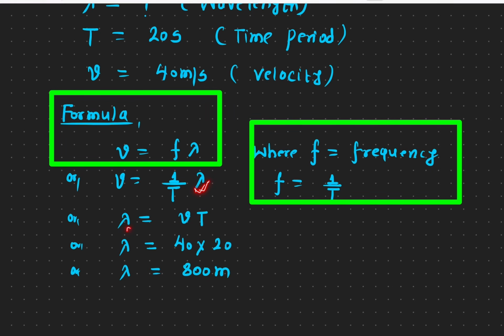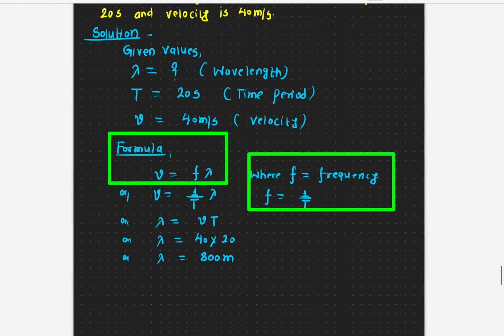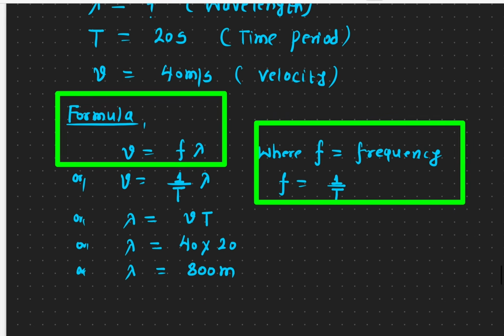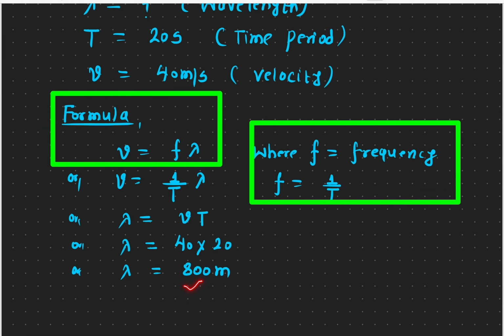So lambda will be simply equal to speed times the time period. All the information is given. Speed is 40. The time period is 20. If you multiply these two numbers, you will get 800 meters. So that means the wavelength is 800 meters. Okay, and remember the unit of wavelength is always meters. It's a physical length. The time period is in seconds and the speed is in meters per second.